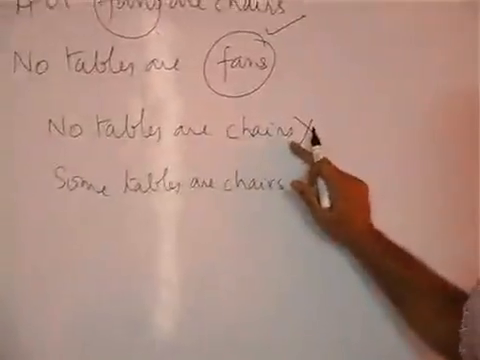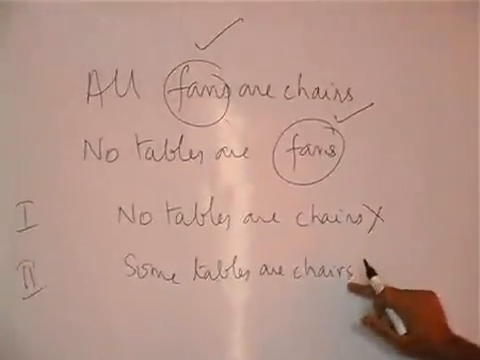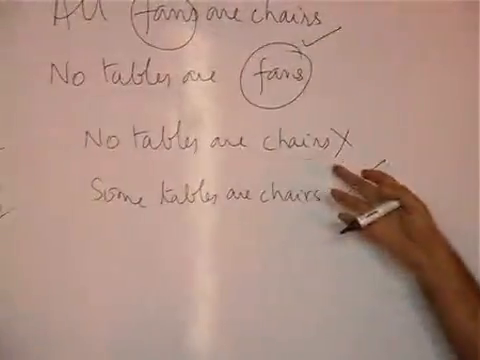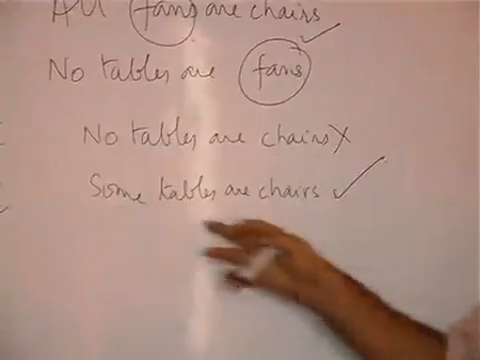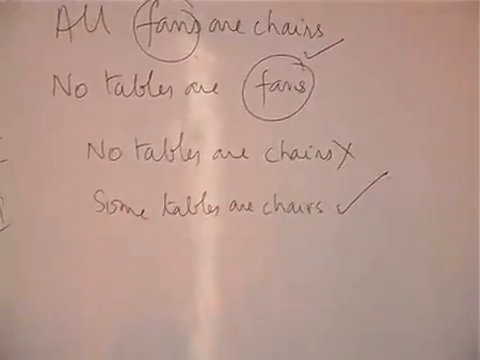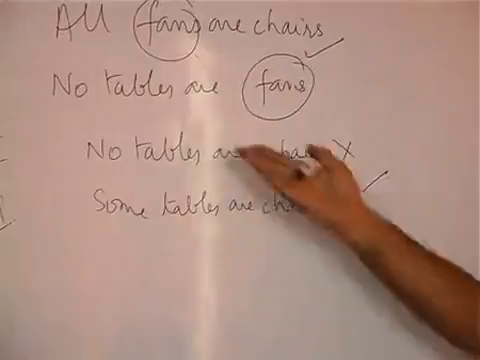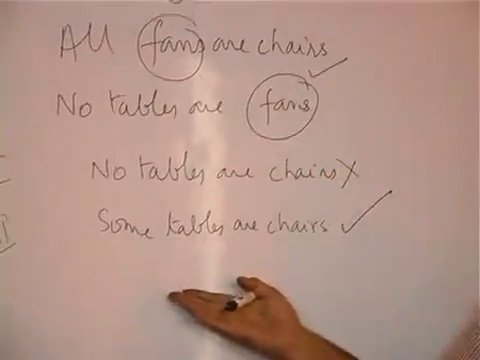If this is not following, you need not check whether this will follow. Because if no tables are chairs is not following, then some tables are chairs will follow, is it not? No need for checking. If this is not following, then this definitely will follow.